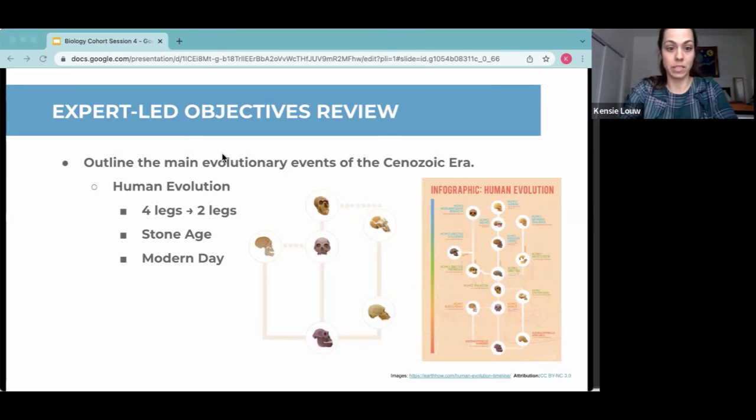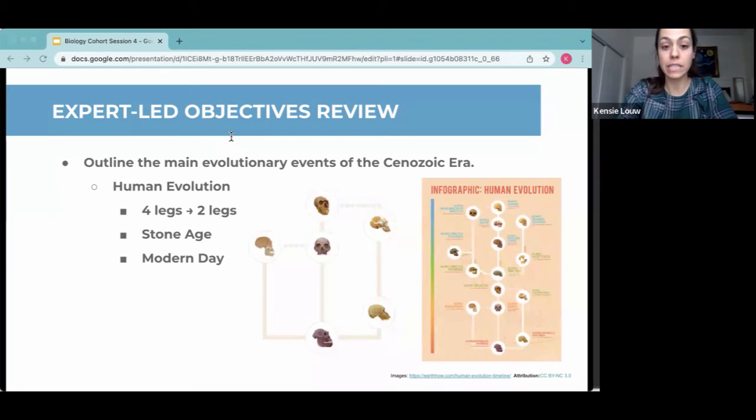So what happened to make this possible? After the cooling period, the Earth warmed back up and forests started to flourish. Later on, the climate started to change again, and there was more evolution of grasslands. These primate-like species started moving out of trees and evolving to live life in grasslands.